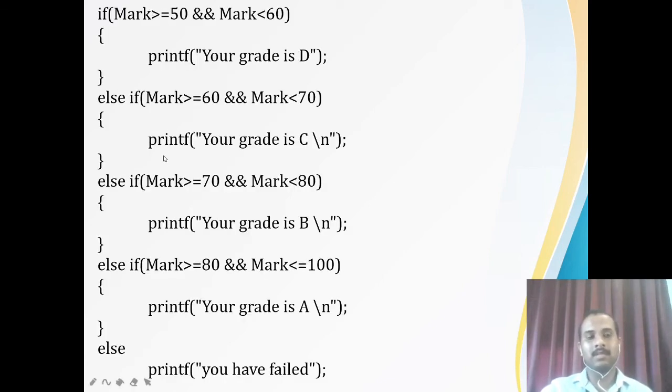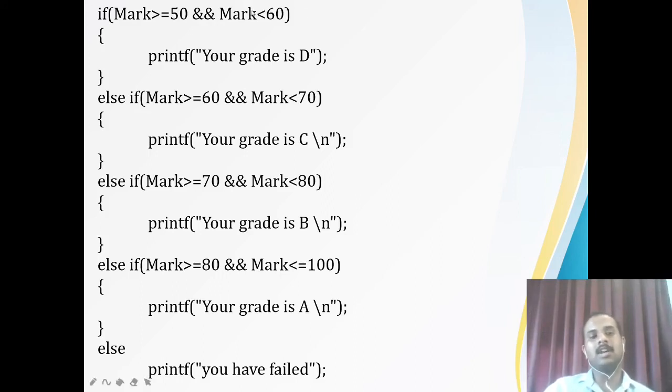So this is one of the examples. If your marks are 50 or in between 50 to 60, then you are giving grade D. Okay. If it is true, then you are going to execute this one. Your grade is D, then you will be directly coming out. Maybe my next statement is return 0 or something, so I'll be directly coming out.